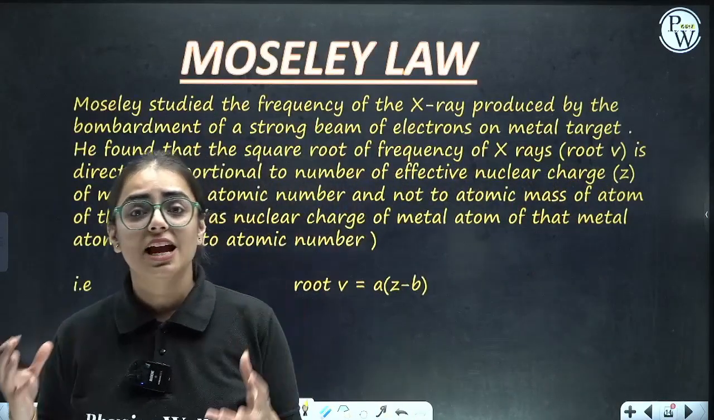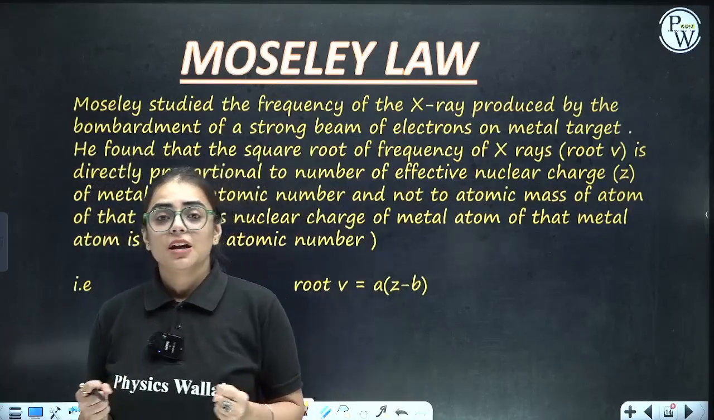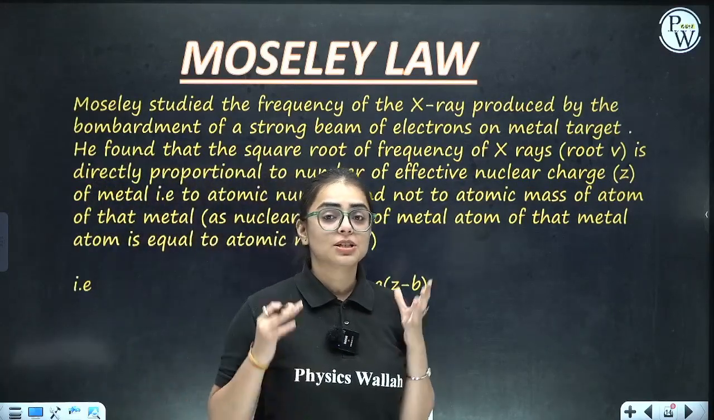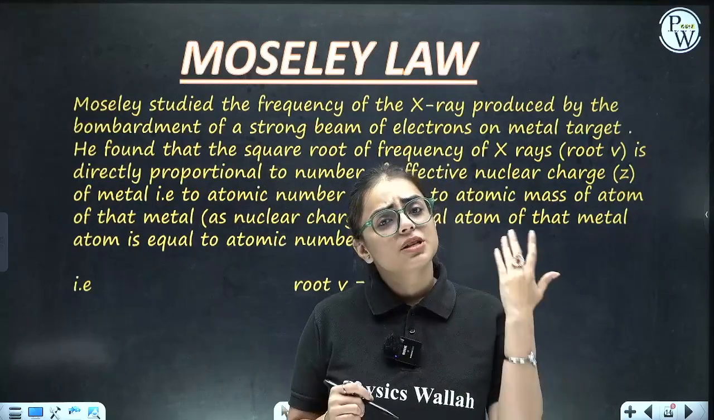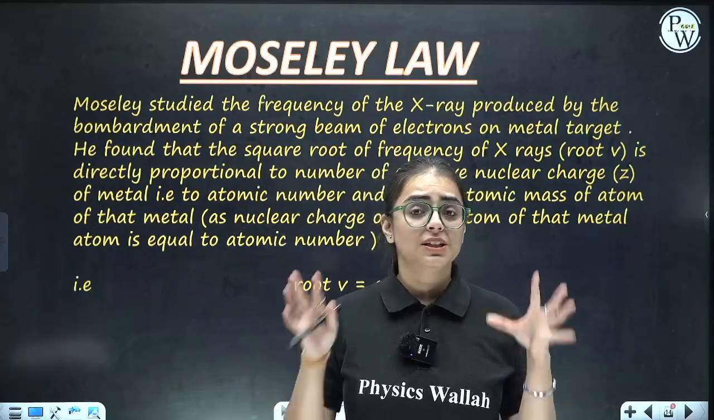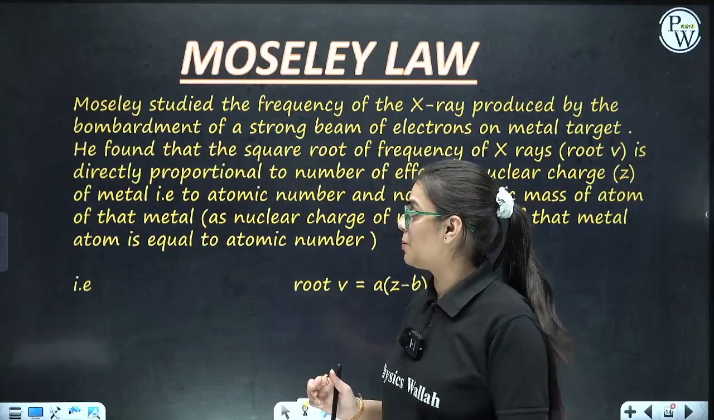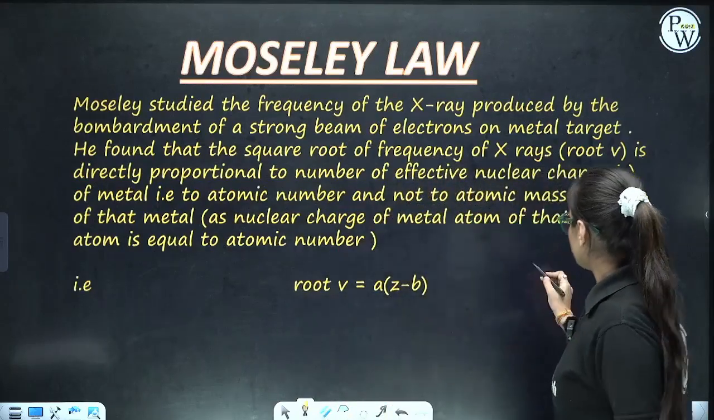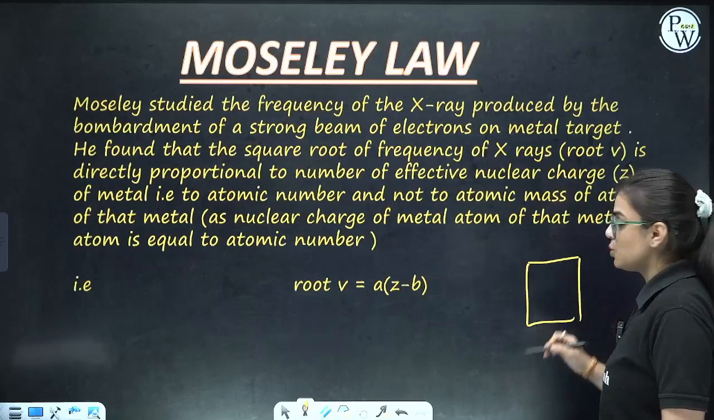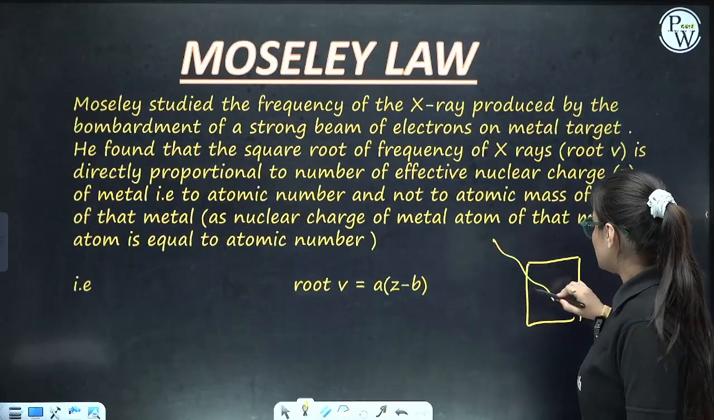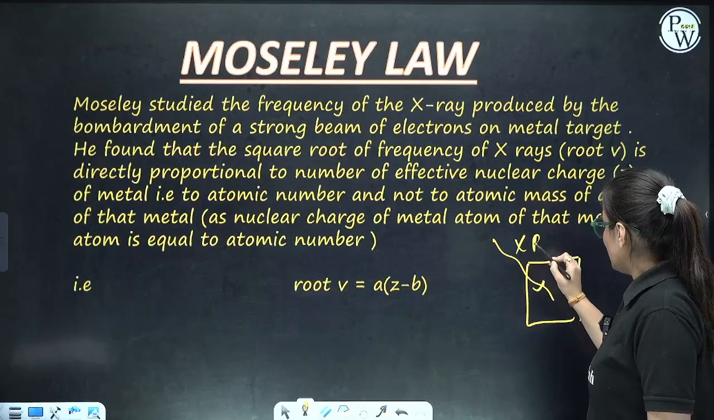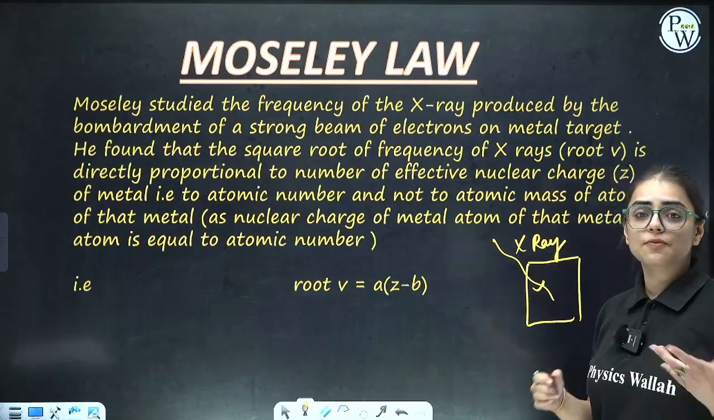Moseley basically helped to attain the periodic classification because his law was based upon atomic number. Till now we were focusing on atomic mass, but now we are going to focus upon atomic number. See, now let me tell you first of all the experiment. In the experiment he took a box of a metal or a substance and he bombarded some X-rays. Now that X-ray basically had some frequency.